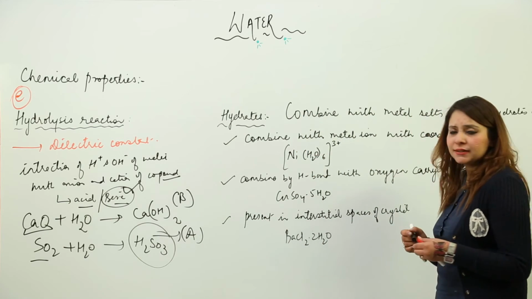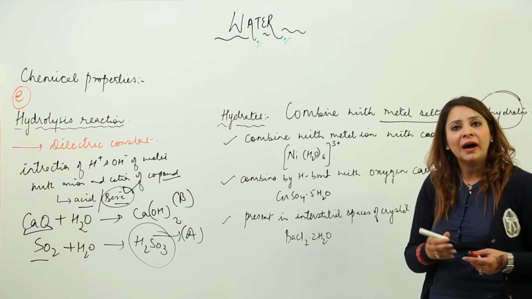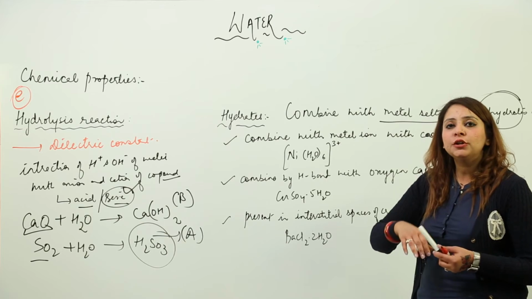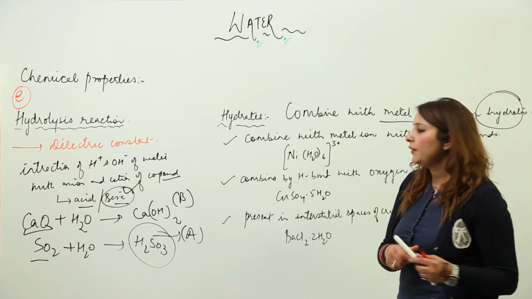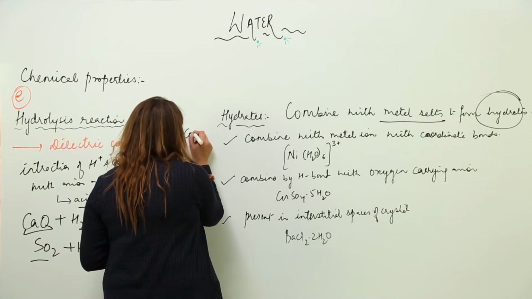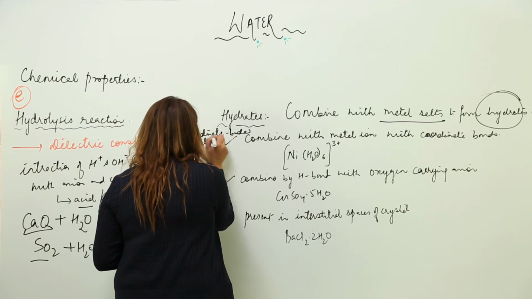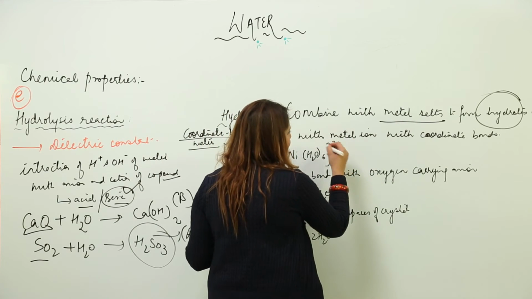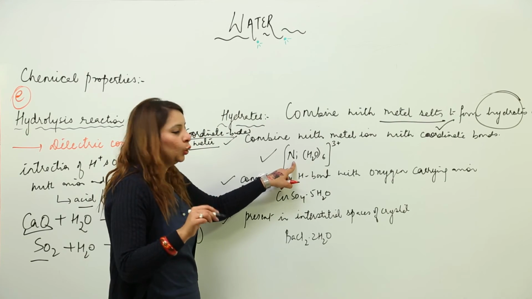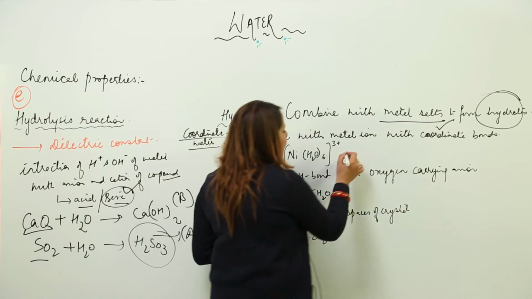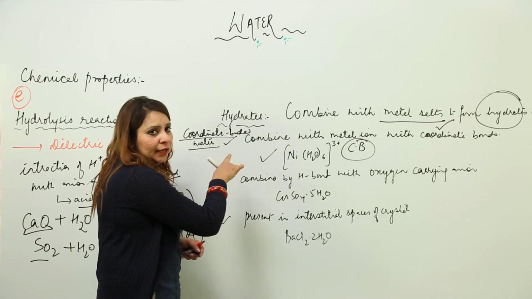Next property is hydrates. Water has a tendency to combine with metal salts and form respective hydrates. That means water comes into bonding with the metal salts. We observe that three kinds of hydrates are formed. It can be coordinate bonded water. Here the water is going to link with the metal ion with a coordinate bond. For example, this is Ni(H2O)6 3+. Here the bond involved is a coordinate bond. Therefore, this is called coordinate bonded water.